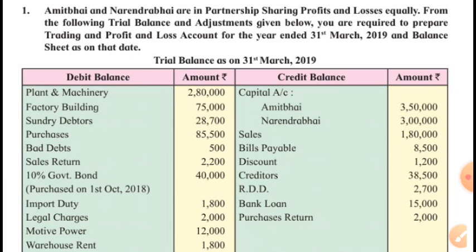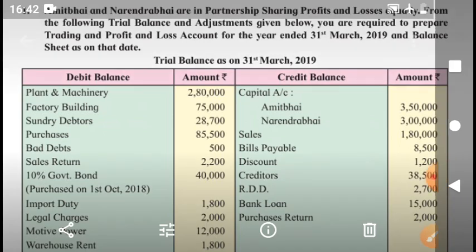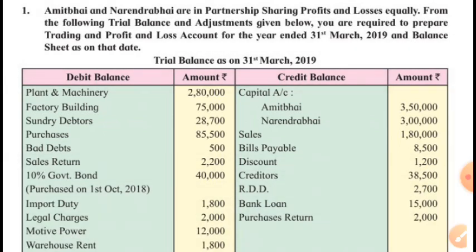Sometimes it happens that the answer may be in the minus figure, meaning the old RDD could be greater than the total of old bad debts, new bad debts, and new RDD. In such a case, the minus figure is not shown on the debit side, but it becomes plus. I mean that amount is credited to the profit and loss account.